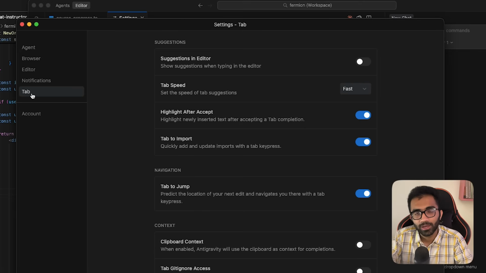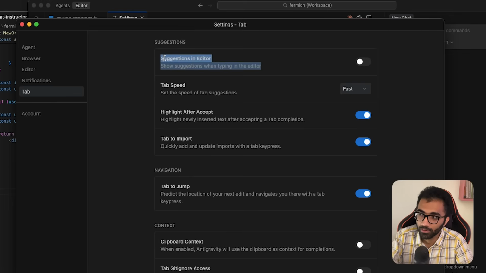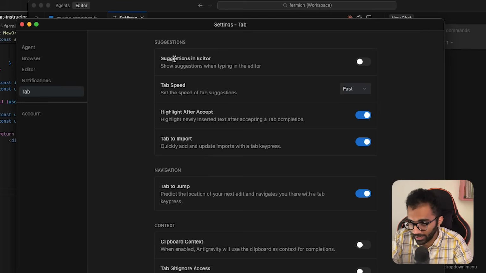Tab, I'm not a huge fan. This is the first thing I disabled. I generally don't like this feature at all, whether that's Cursor, Windsurf, VS Code, GitHub Copilot, any of that. I don't know how people work with this. I can't work with tab on. It is just too distracting. It's too much friction. It just starts suggesting things which I don't want. It just breaks my flow completely. So I don't use this at all, but do let me know in the comments if you're a serious developer and you find this useful in some scenarios. But I don't use this at all.